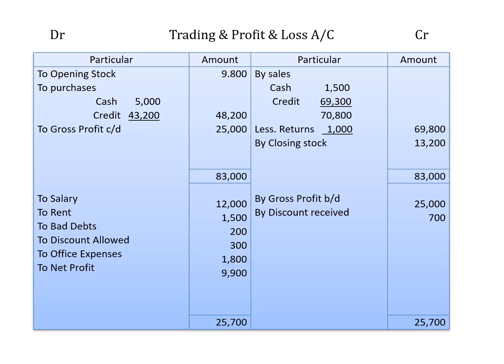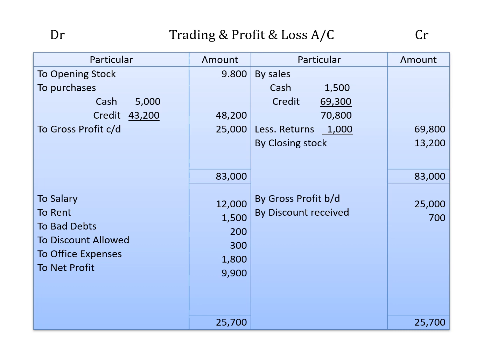Now this is trading and PL account. So we start with the opening stock towards debit side. So to opening stock 9,800. Debit side to purchases, cash plus credit. So cash purchases 5,000, credit purchase 43,200. Less returns. We are not given with any purchase returns. So this will be the net purchases 48,200.